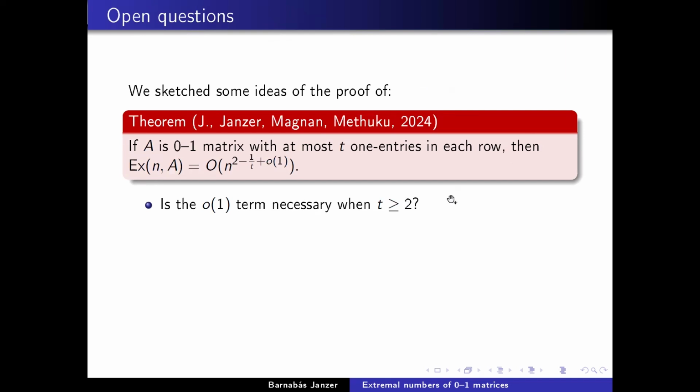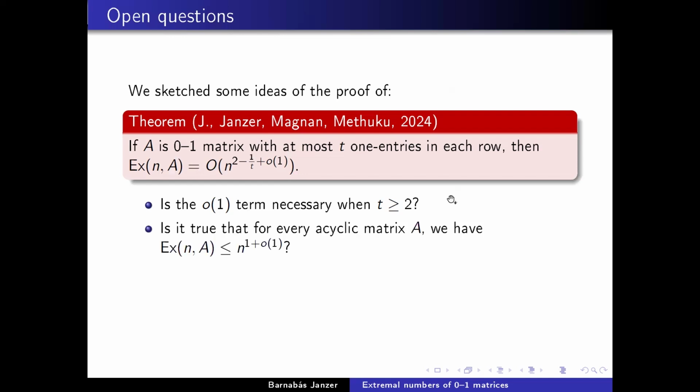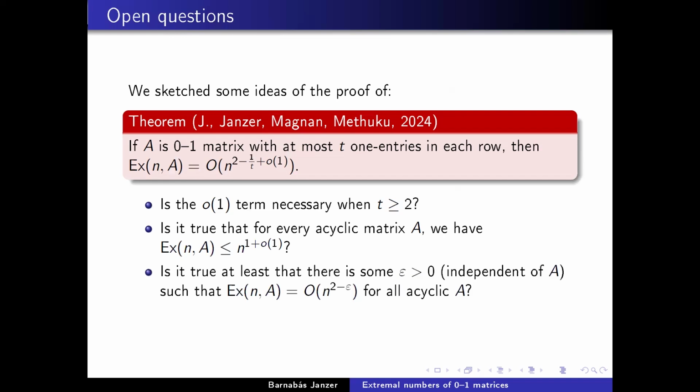And not that closely related to our result, but the most interesting question, I believe, in this area is to determine whether or not the extremal number of acyclic matrices is always n to the 1 plus little o(1), or at least to determine whether it's n to the 2 minus epsilon, because I think it's quite surprising that it's still not known.